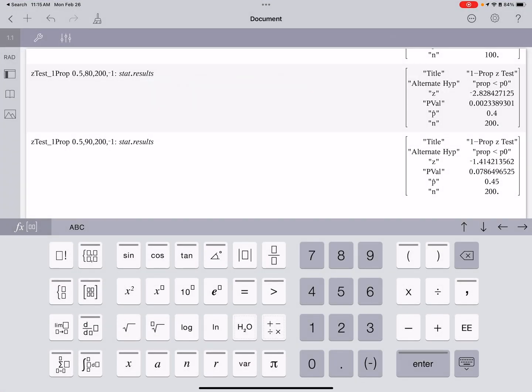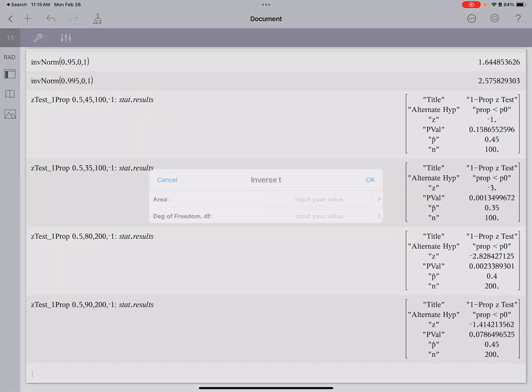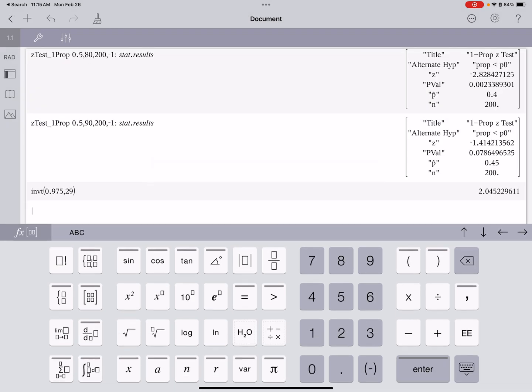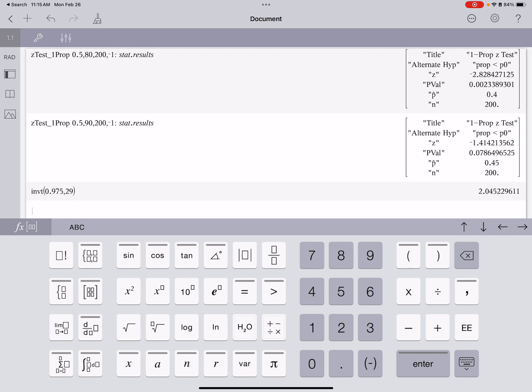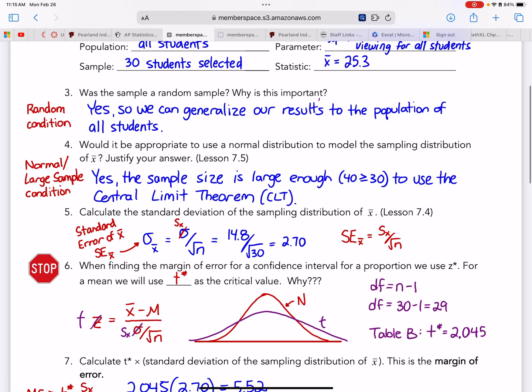And instead of inverse norm, you're going to go to menu, stat, distribution, and you're going to go to inverse T. So for inverse T, you're going to put 0.975. And remember, degrees of freedom is the size of the sample minus 1. So we're going to put, it was 30 minus 1, so it's 29. And that's where the 2.045 comes from. You can do 2 or 3 decimals. Either one is completely appropriate.